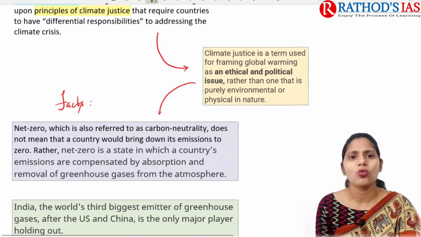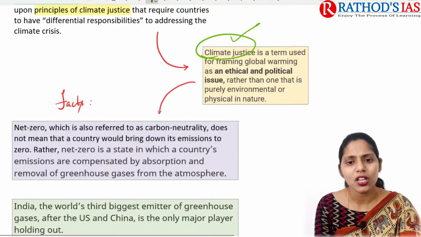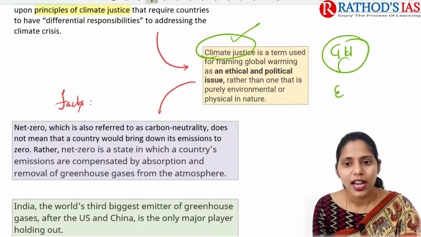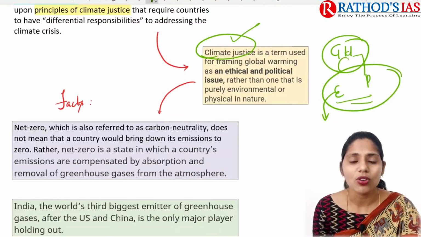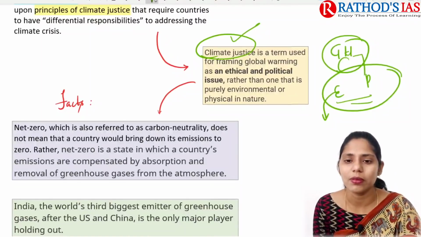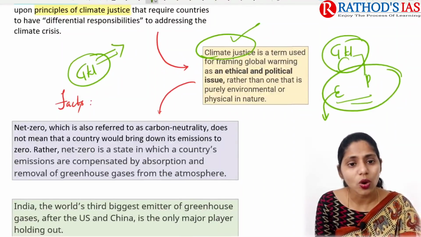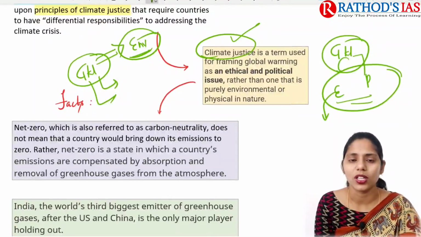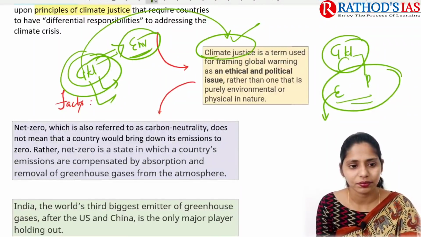If you're talking about what climate justice is, it is a term mainly used for framing global warming. Global warming is an ethical and political issue, rather than only an environmental issue, when we see it as climate justice. That means global warming is not only an environment related issue, but also an ethical issue and a political issue. This is called climate justice.